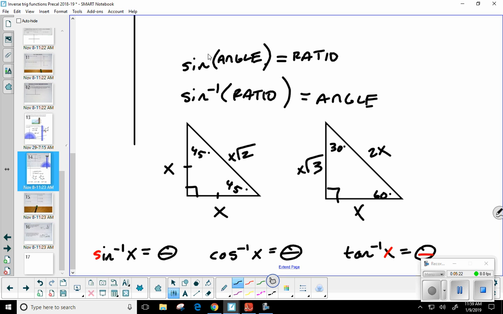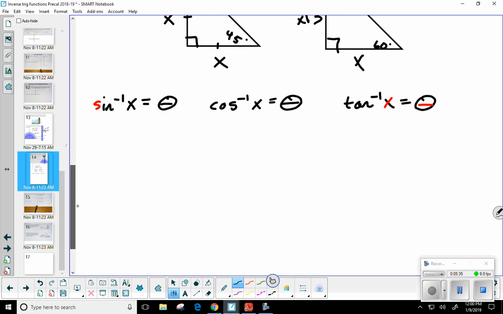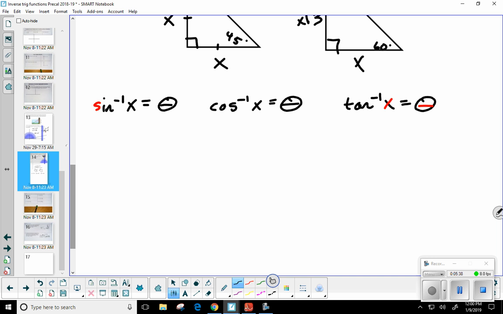And if it doesn't fit either of those patterns, that's where the protractor is going to come in today. And that's where we're going to be using those. Well, again, just to make sure we're all on the same page when it comes to the inputs and the outputs. Whatever you plug in, the ratio, there's a specific interval that it has to meet in order to actually get an answer. If we go outside that interval, we're not going to be able to get an answer. In fact, I think we did one of those yesterday, right? We didn't? I could have sworn I showed you on the calculator, but we'll do another one just in case.